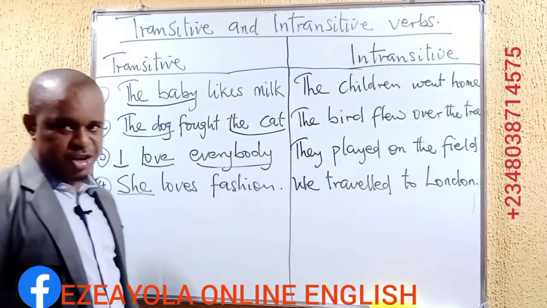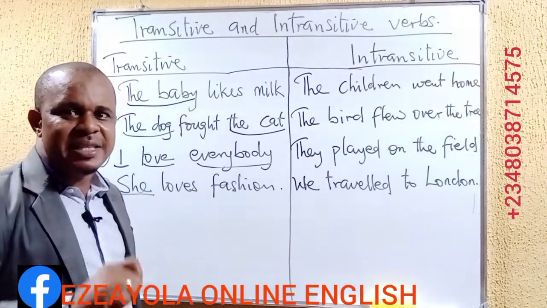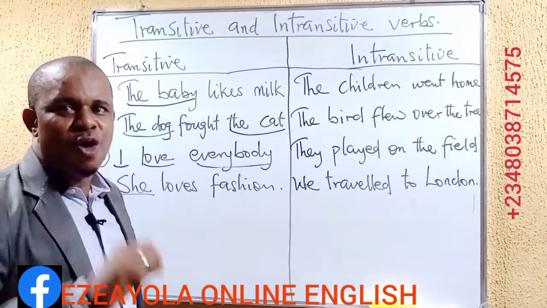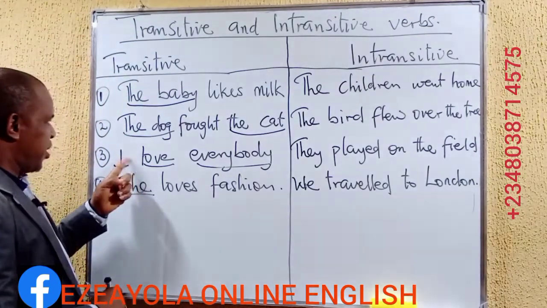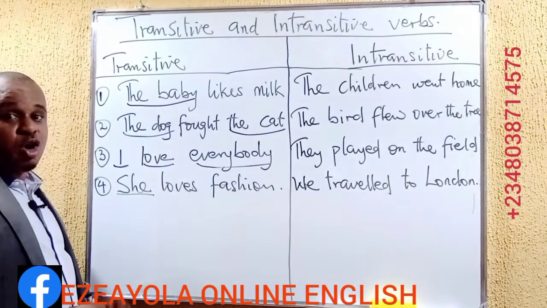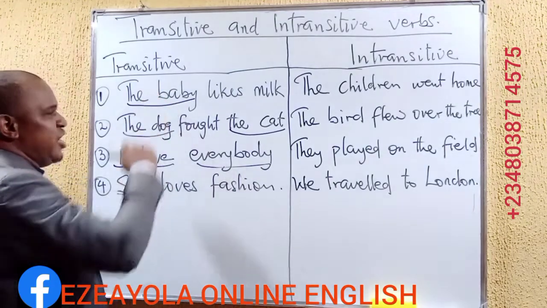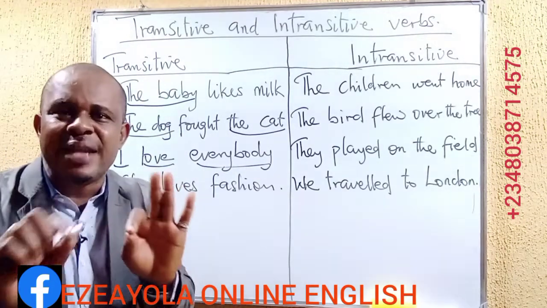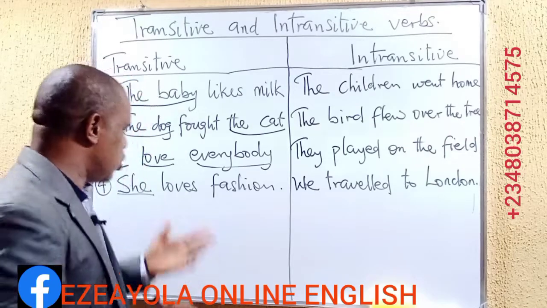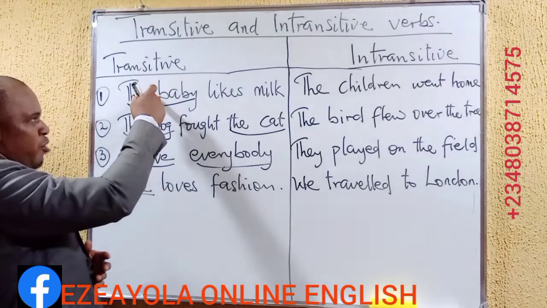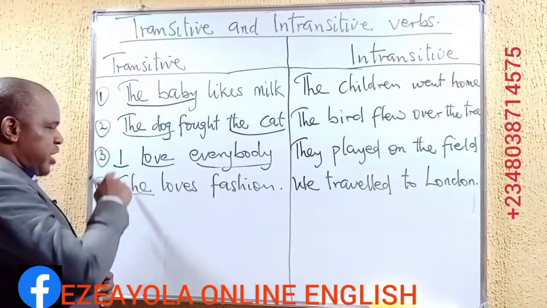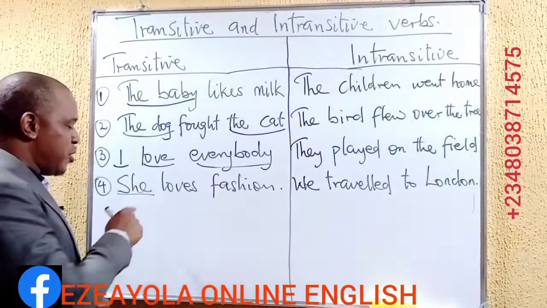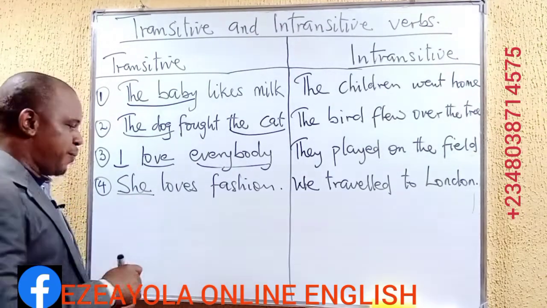I told you already that the subject of a sentence can be a noun or a pronoun. In this case, it is a pronoun. In this case, it is also a pronoun. Here, it is a noun phrase. It can also be a noun phrase or a noun clause. So here we have them as a noun clause, noun phrase. Here we have it as what? A pronoun. Here we also have it as a pronoun.